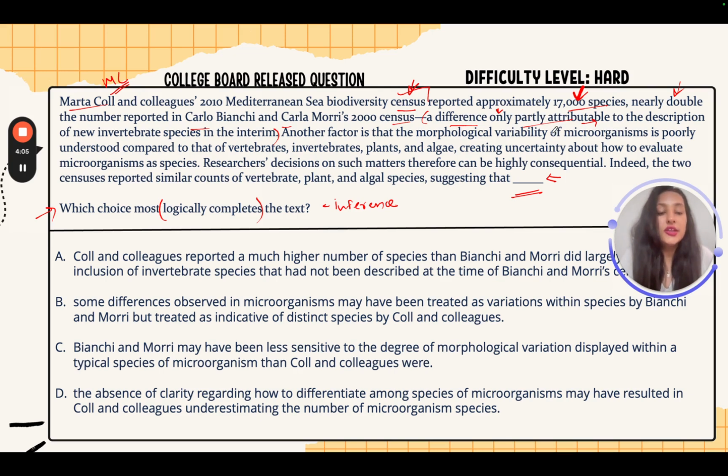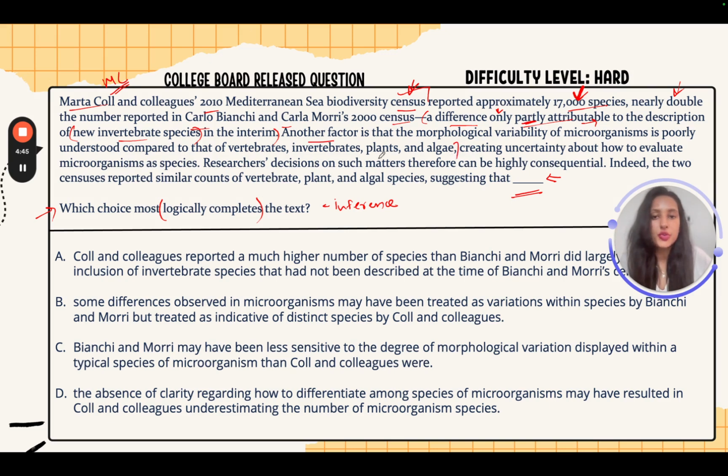Now what is it? A difference only partly attributable to the description of new invertebrate species in the interim. So there was an introduction of new species, new invertebrate species, right? Because of this, the number was so high in the 2010 census reported by MC. But this reason is just a part of all the reasons. It's a small part of all the reasons. Now let's read ahead. Another factor is that, so now we have another factor or another reason is that the morphological variability of microorganisms is poorly understood compared to that of vertebrates, invertebrates, plants and algae.